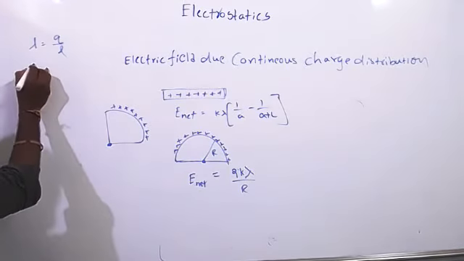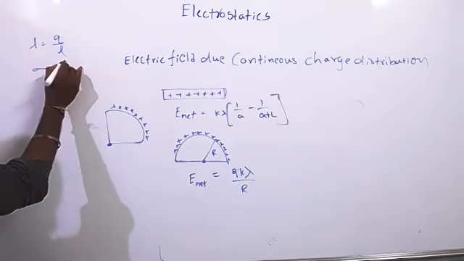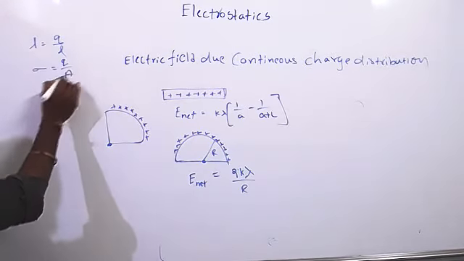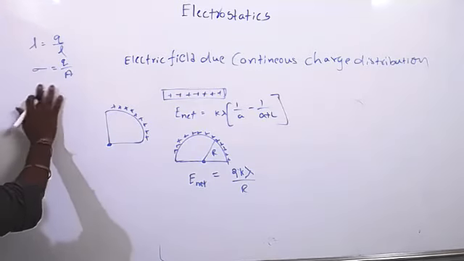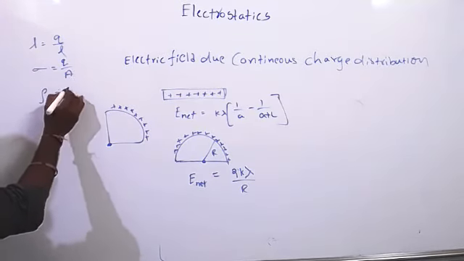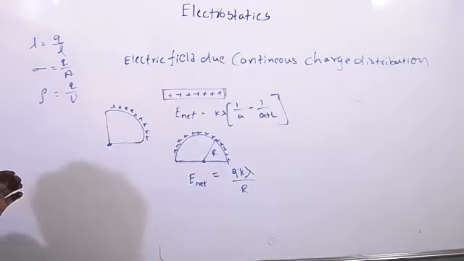Areal charge density we have taken as sigma, charge by area. Volume charge density we have taken as gamma or rho, equal to charge by volume. Linear charge density, volume charge density, and areal charge density.